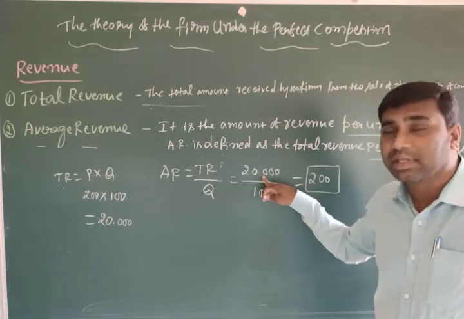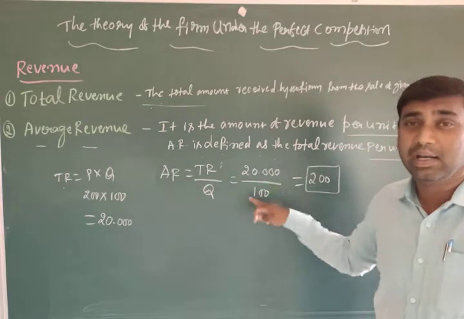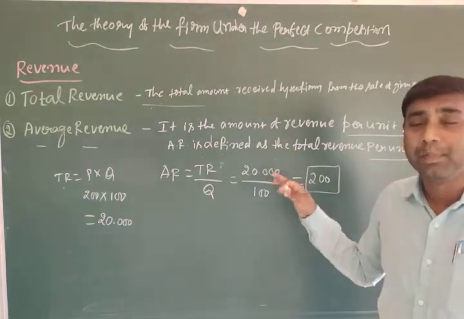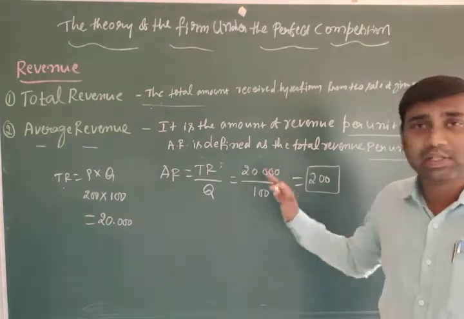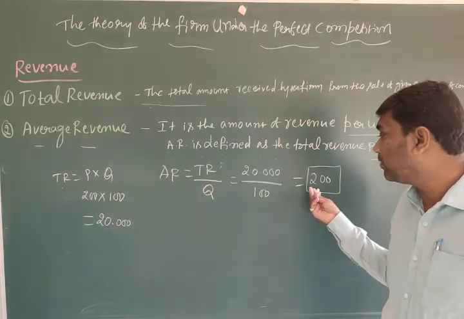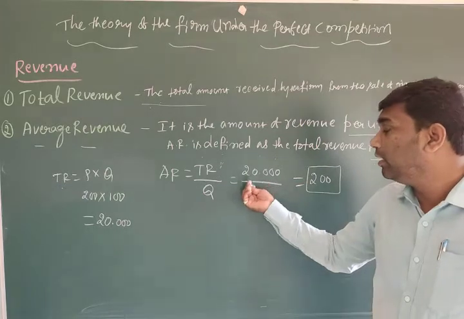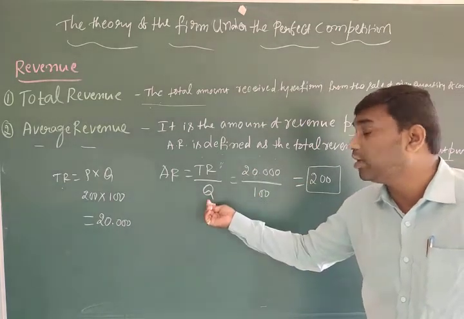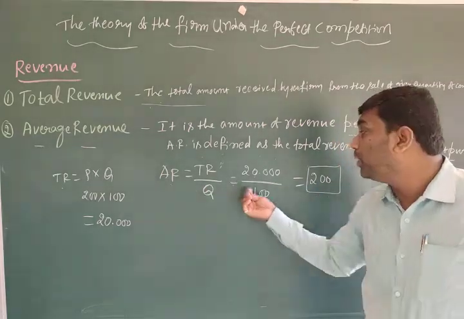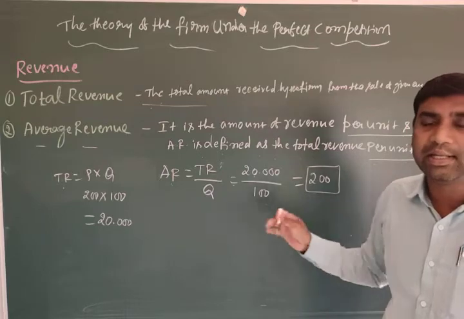Imagine total revenue is 20,000 by selling 100 bulbs, and the price of each commodity is 200. By selling these we are getting 20,000. Here, total revenue is 20,000 and quantity sold is 100. So now we can get the average revenue. Per unit sold, it is 200. You have to understand and consider this.